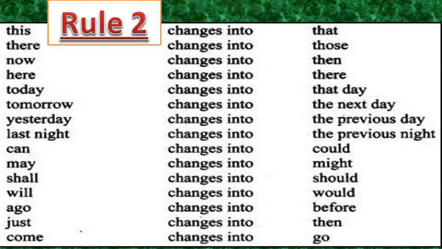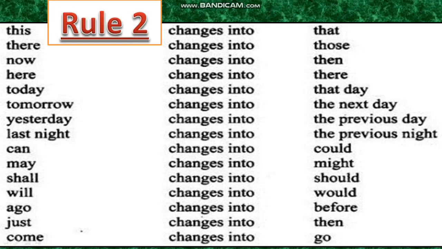Yesterday into the previous day or the day before. Last night, the previous night. Can changes into could. May into might. Shall into should. Will into would. And ago into before. Just into then. Come into go. So these are the very important changes you should remember.